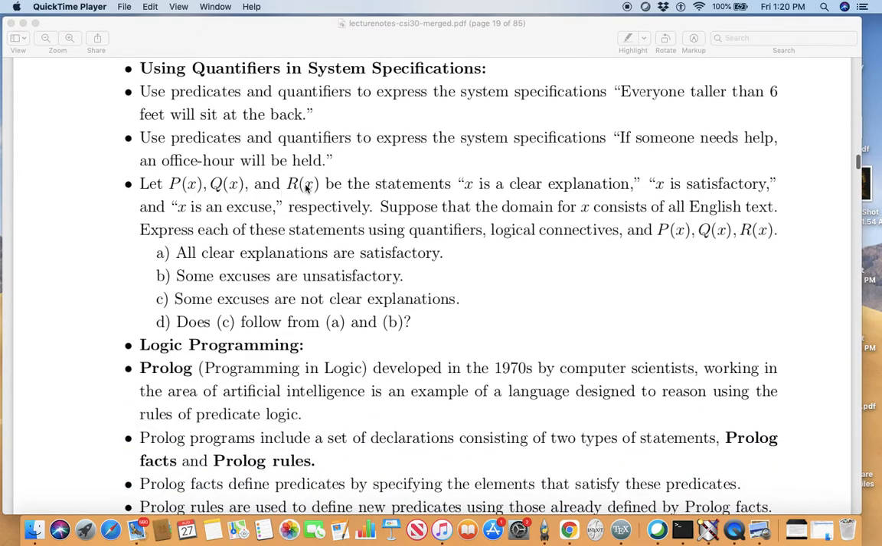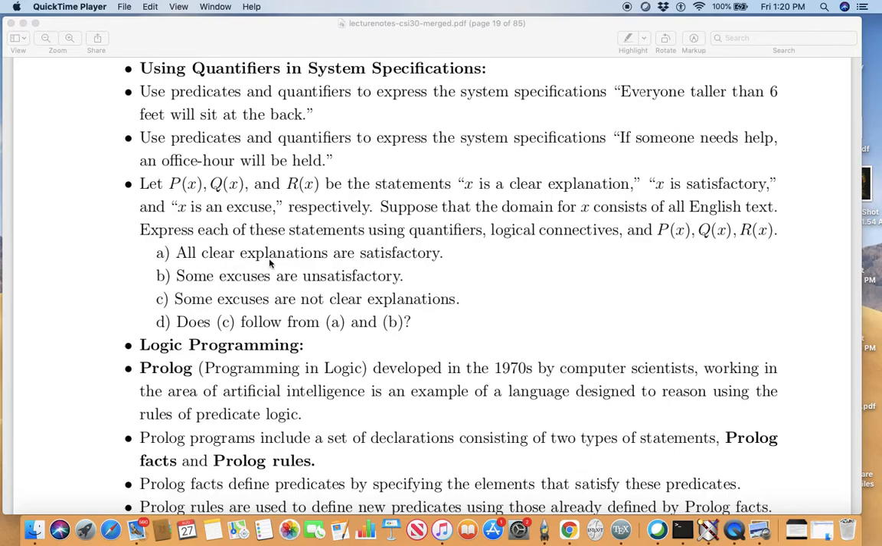Let P(x), Q(x), and R(x) be the statements "x is a clear explanation," "x is satisfactory," and "x is an excuse," respectively. So P(x) is x is a clear explanation, Q(x) is x is satisfactory, R(x) is x is an excuse. Suppose that the domain for x consists of all English text. So that's your domain, all of the English text. Express each of these statements using quantifiers, logical connectives, and P(x), Q(x), and R(x).